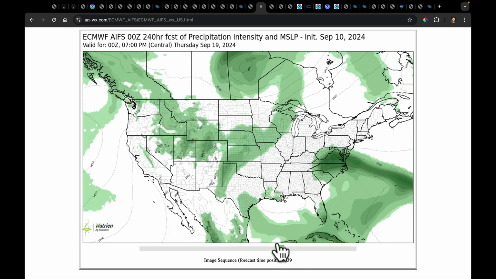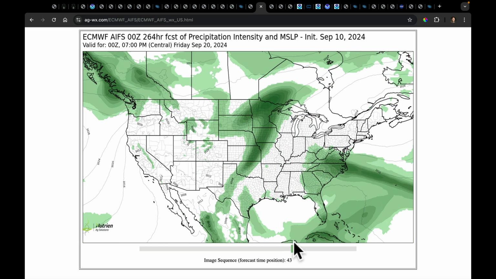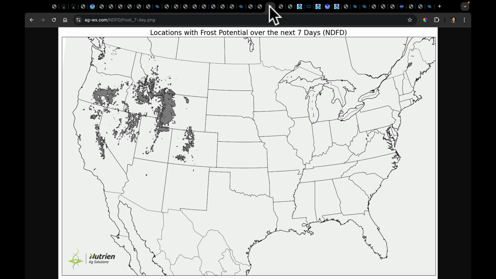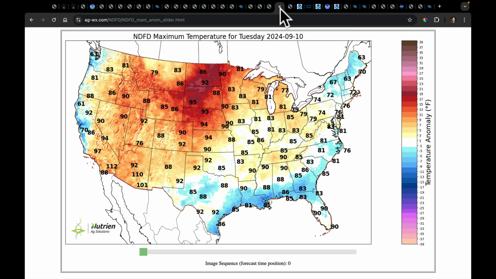And while systems seem to keep clearing through the midsection of the country with the AI, keep an eye on this as well, okay? From there, let's talk about temperatures. Frost risk over the next 7 days. A lot of that cold air is trying to come into the west. Let's have a look at the timing of it.